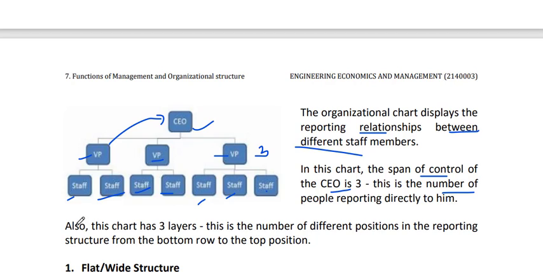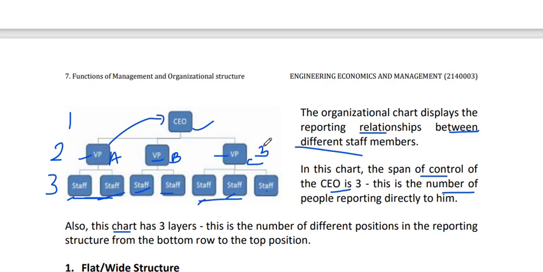Now this vice president A has a span of control of 2. This B also has 2, and this vice president C has a span of control of 3. And this chart has 3 layers: one CEO, second and third layer.